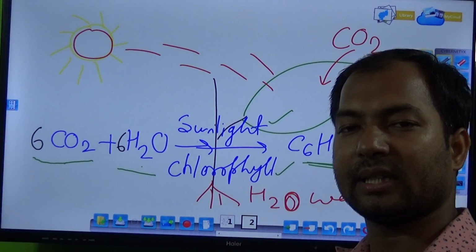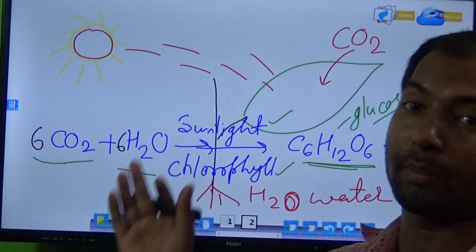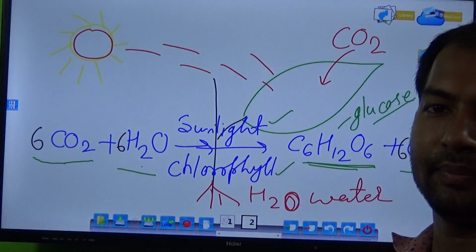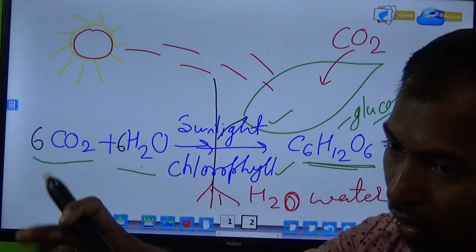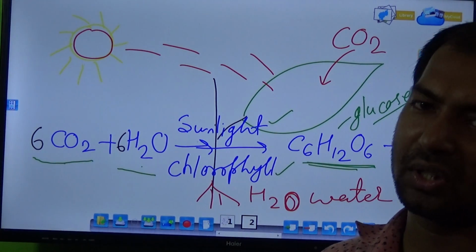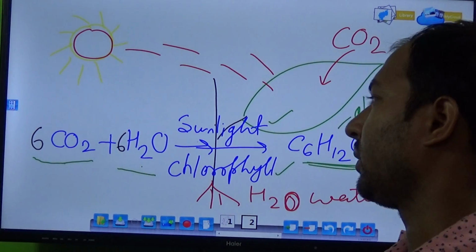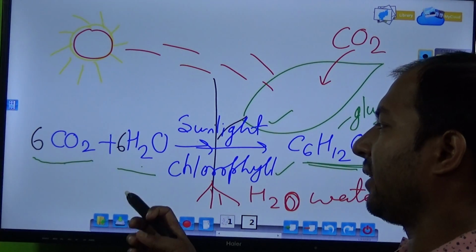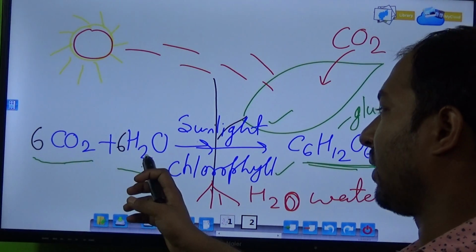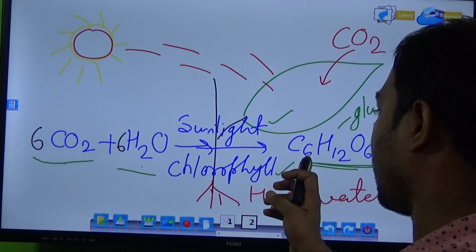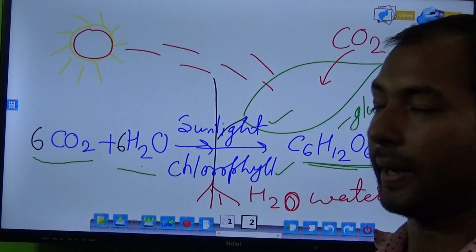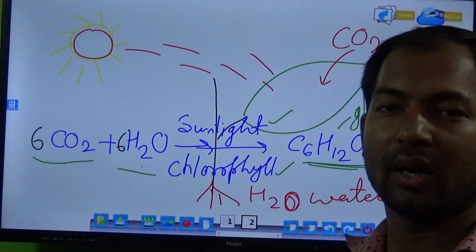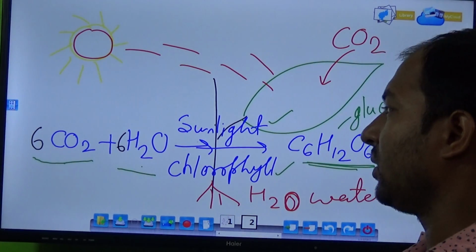We can also say photosynthesis is the process in which plants make their own food. Here we can write carbon dioxide and water, sunlight, chlorophyll, glucose and oxygen. Last, I will repeat again.